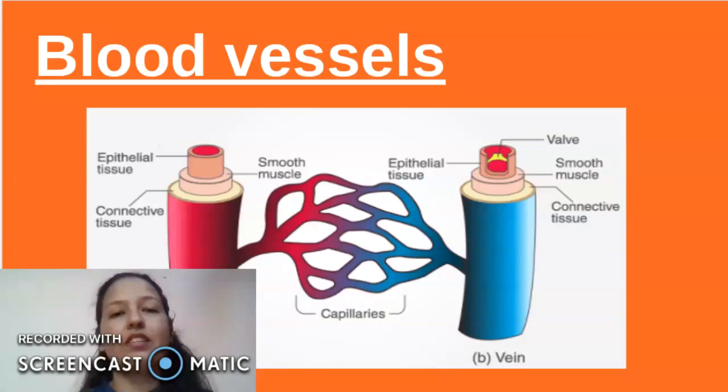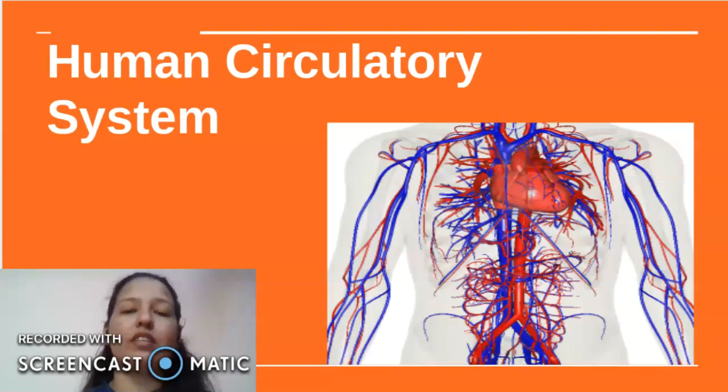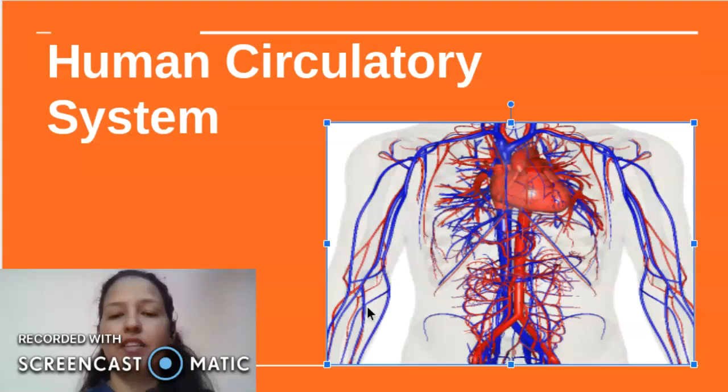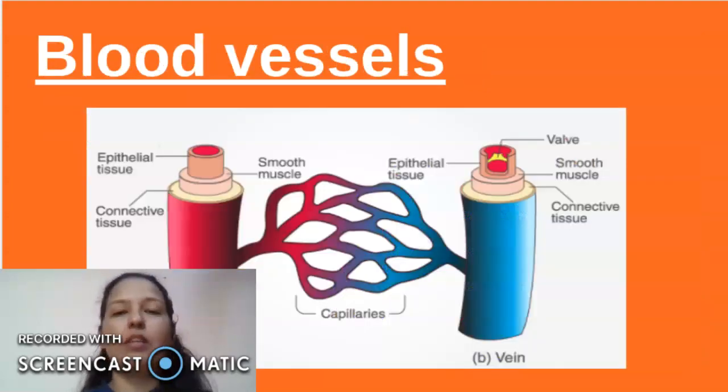Now let's talk about what blood vessels are. Blood vessels are nothing but a network of tubes, as we have seen in the first slide of the human body, in which we can see the network of tubes here. These are the network of tubes in which the blood circulates throughout the body, and blood vessels are of different kinds.